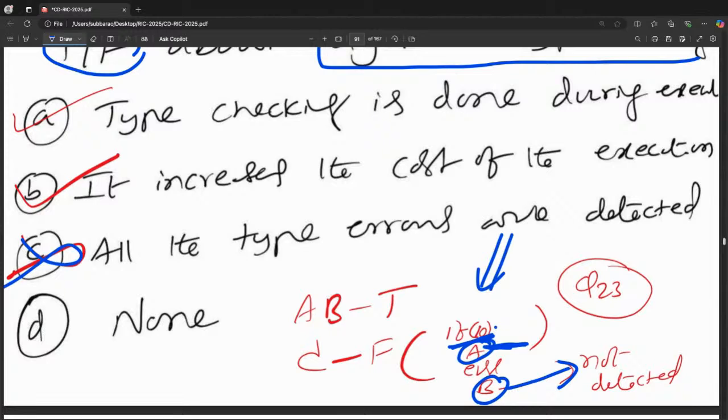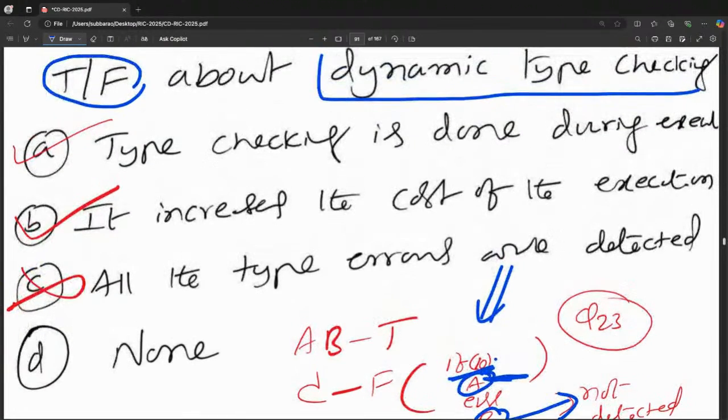Type checking is done during execution, true. It increases the cost of the execution, true. All type errors are detected is going to be wrong. So the answer: A and B are true, C is false. It's one of the nice problems. If anyone has any doubt, you can ask me. Please let me know if anyone has any doubt.